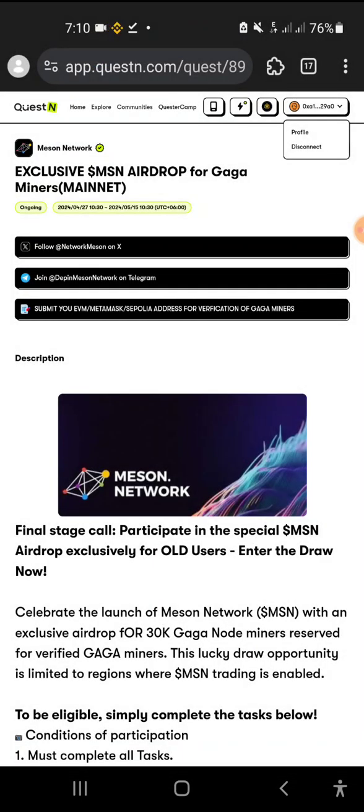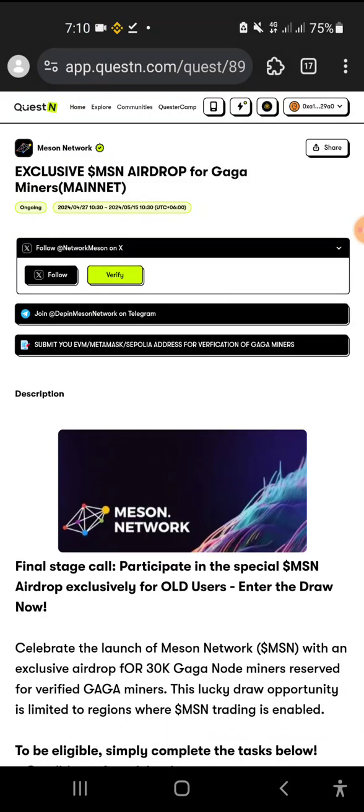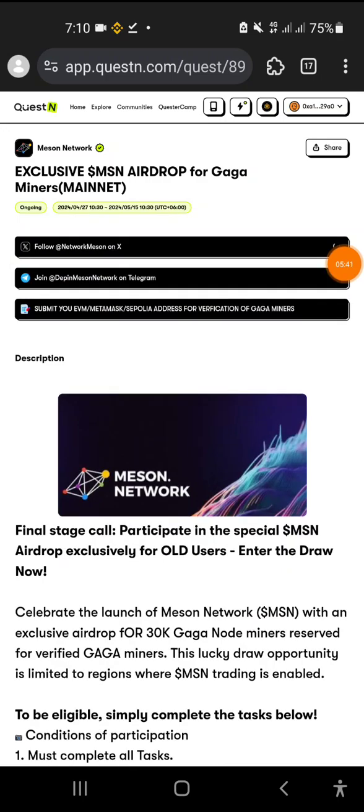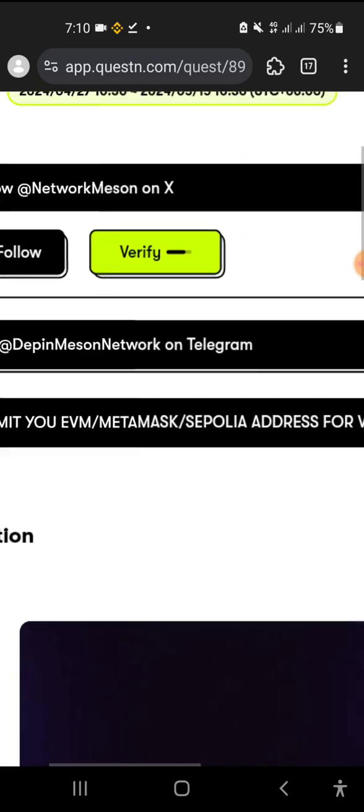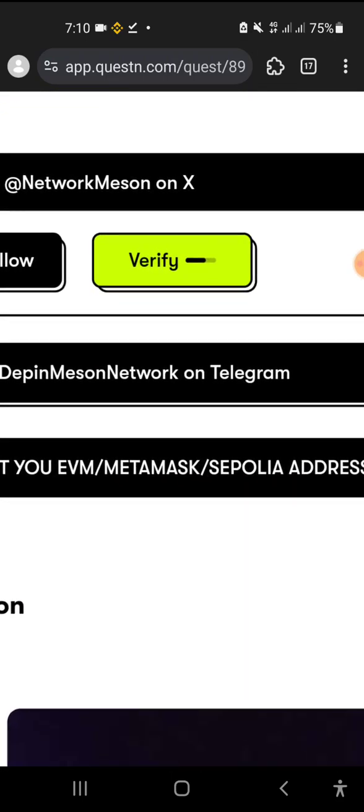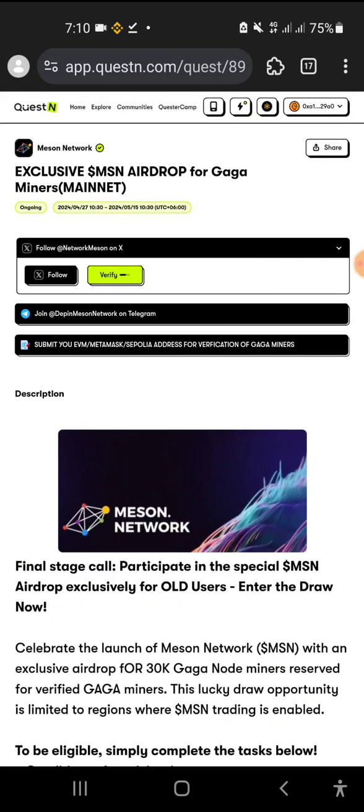We are already connected with our Twitter as well as Telegram. Click here and follow them. If you haven't followed yet, do that, and after that click on the verify button. It will be done immediately. That is loading. Verifying. If I zoom in, you can see it is verifying.